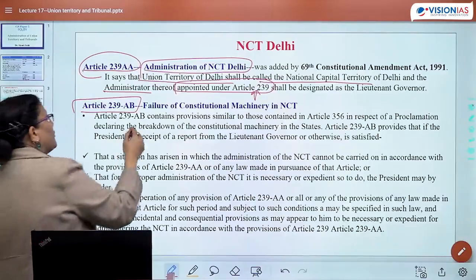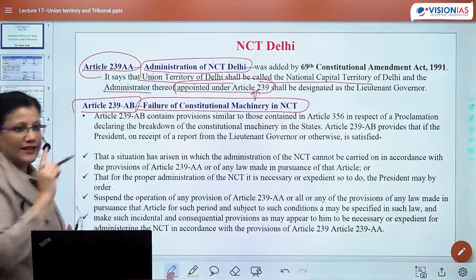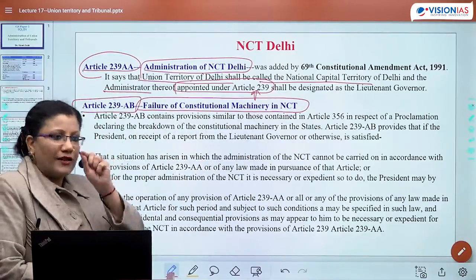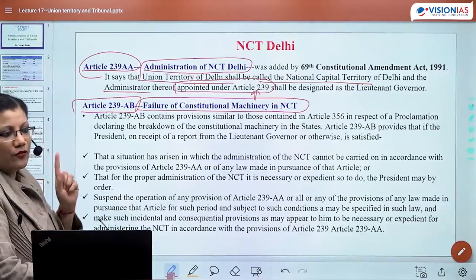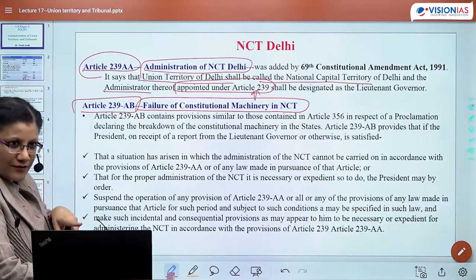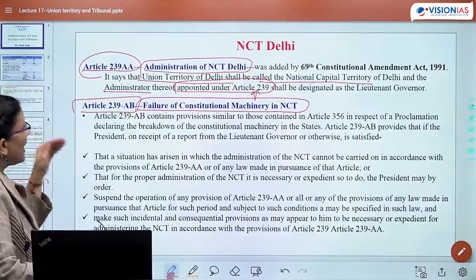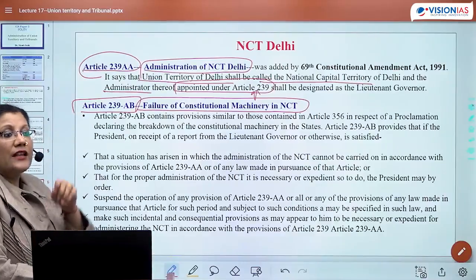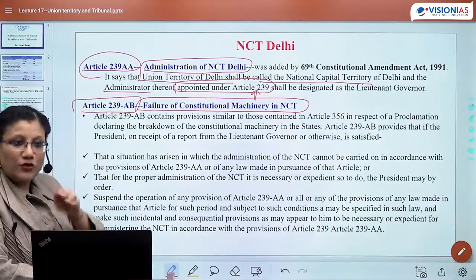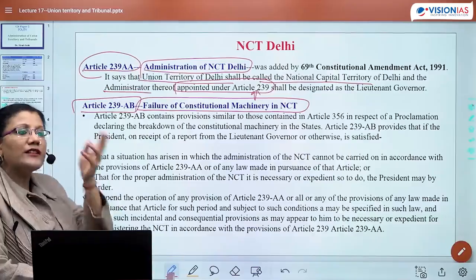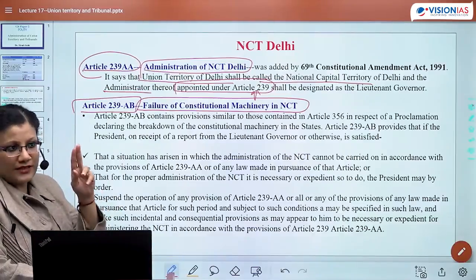Second is Article 239AB. Now this talks about failure of constitutional machinery in NCT. See the trend, the trend is the same. 239A in Puducherry says there would be an administrator appointed by the president. 239B says this administrator would be given the power to issue ordinances when such conditions come up, and every time he has to refer to the president.